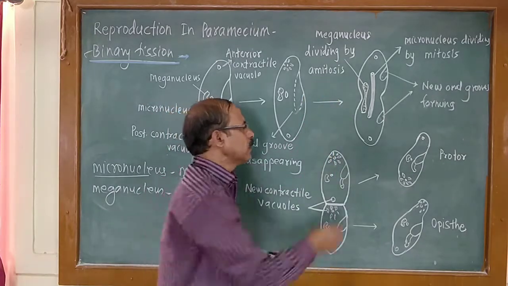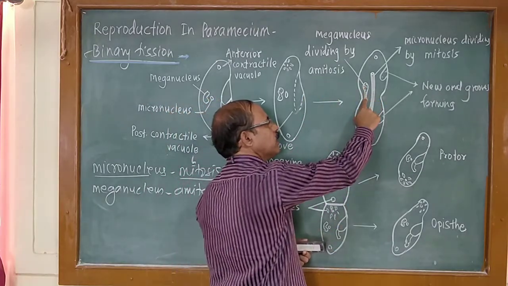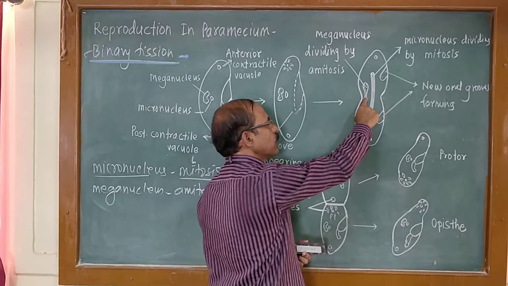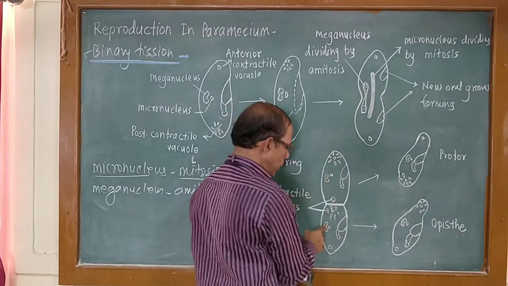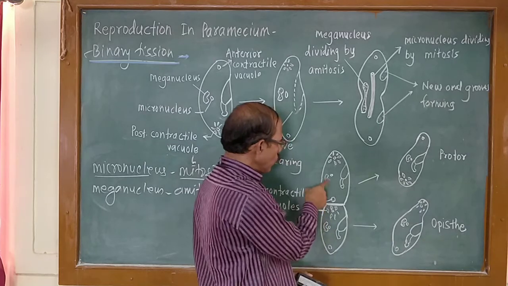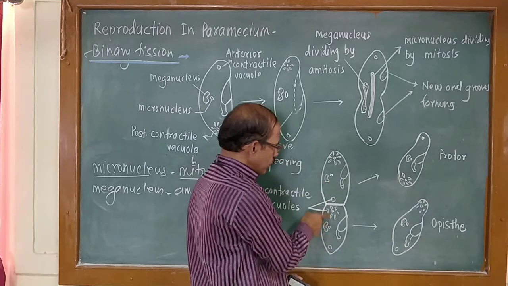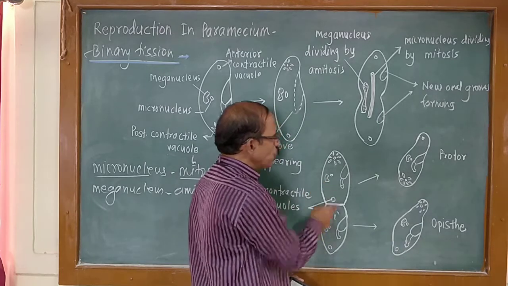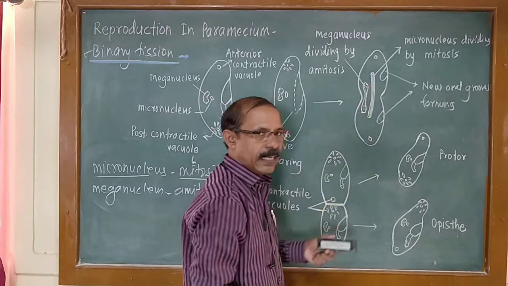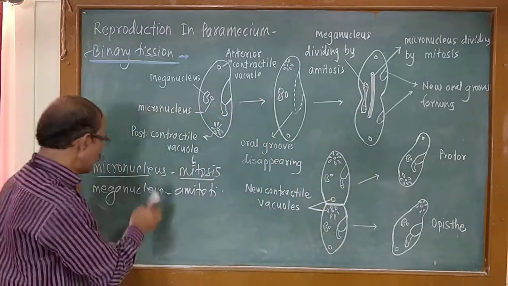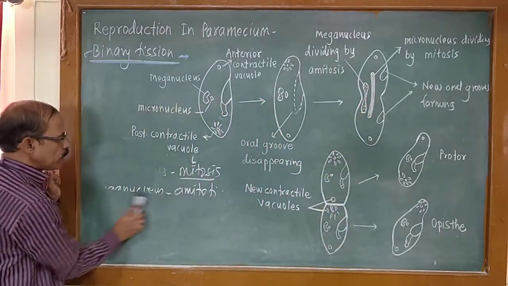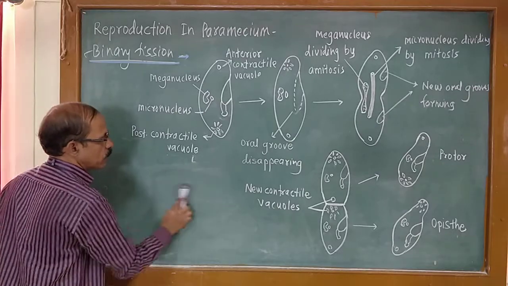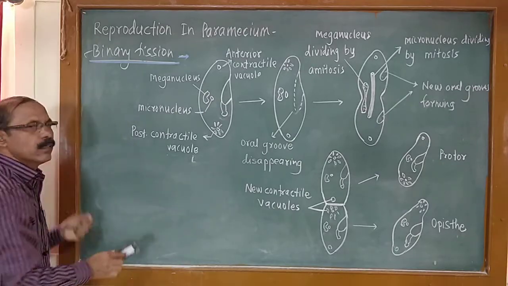Amitosis means it simply elongates, a central constriction appears, and finally two meganuclei are formed, and both the meganuclei go towards the opposite anterior and posterior halves of the body. Thus both the micronucleus and the meganucleus divide.